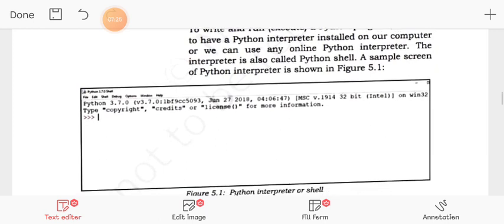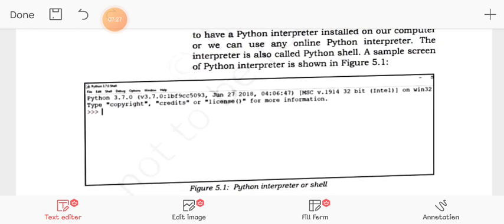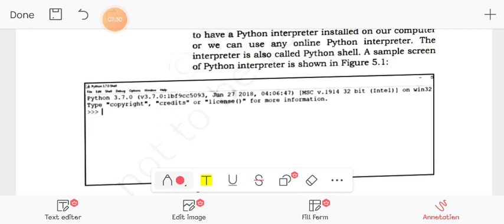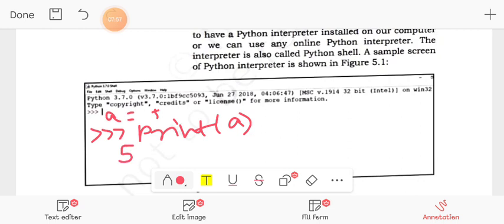This is a simple screen, and you may see clearly these three greater than signs. What are these called? This is called the Python prompt. You may write code here in front of it. Like I write a is equal to 5, then I go to the next line, again I see this here, then I write print a, and I get the output 5 over here. In this way we may do coding here.